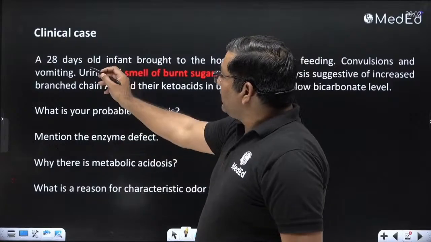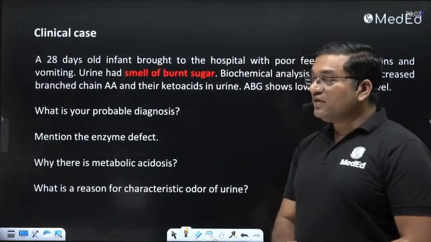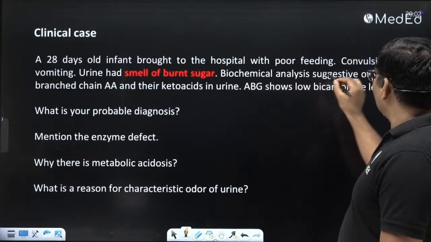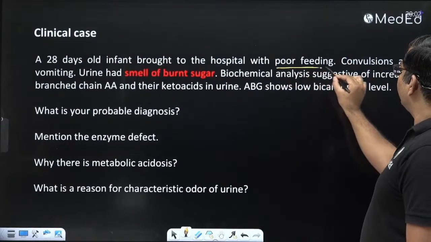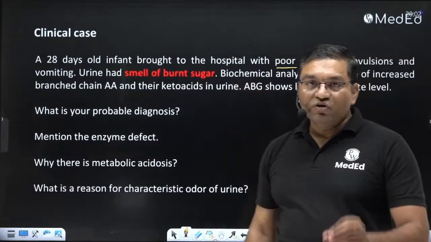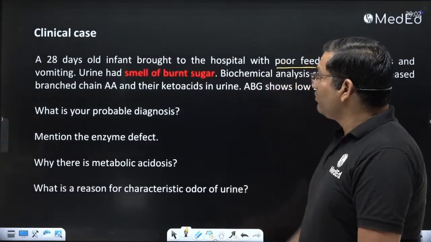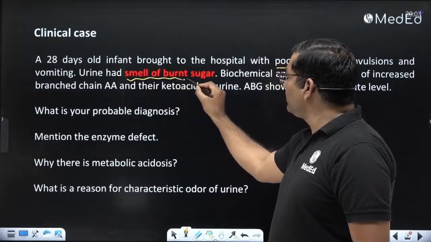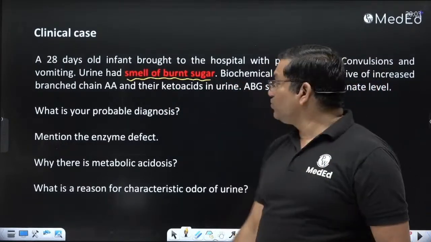A 28 days old infant is brought to the hospital with poor feeding, convulsions and vomiting. Urine had a smell of burnt sugar. So this is the key word here. Urine has a smell of burnt sugar.